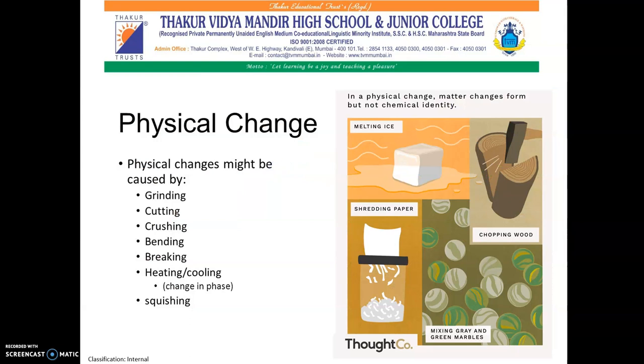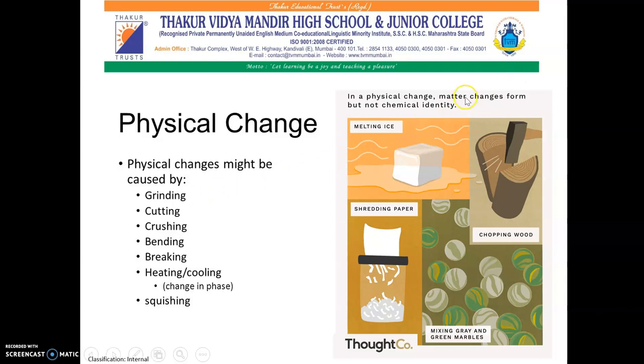You have already learned in your previous class about physical as well as chemical changes. Let us quickly review it. Physical change might be caused because of grinding, cutting, crushing, bending, breaking, heating or cooling, and squishing.